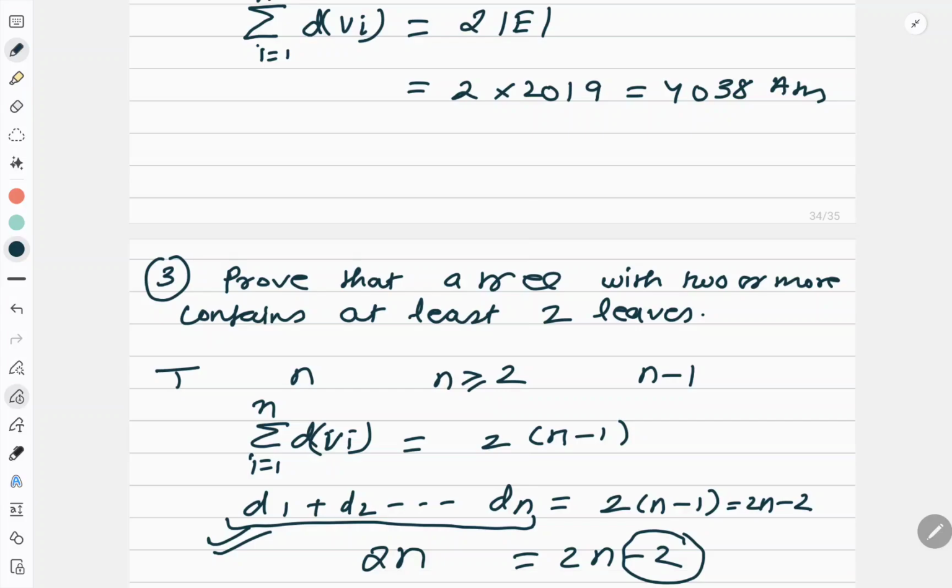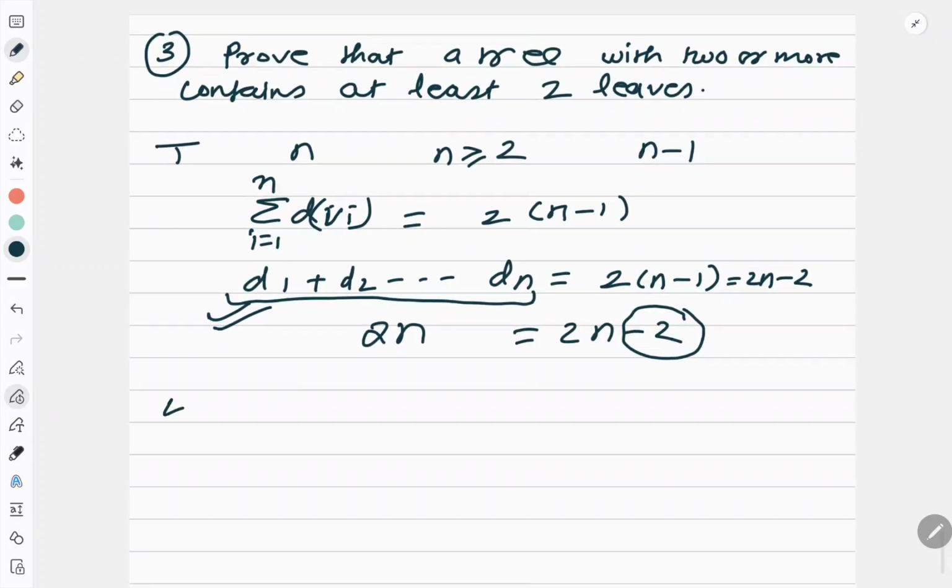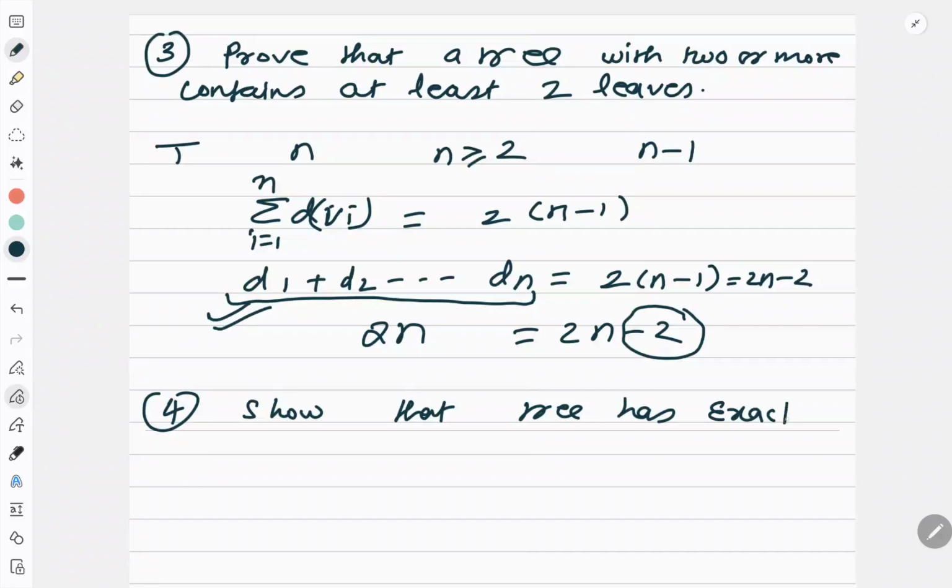Okay. So now let us do one more question like this. What is the question? Show that if a tree has exactly two pendant vertices.